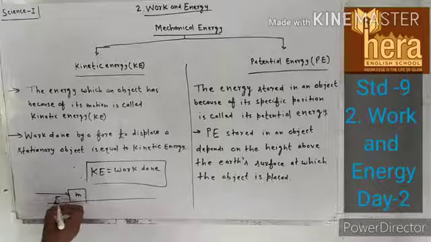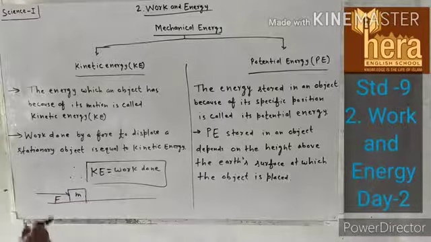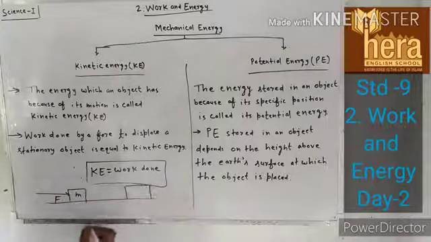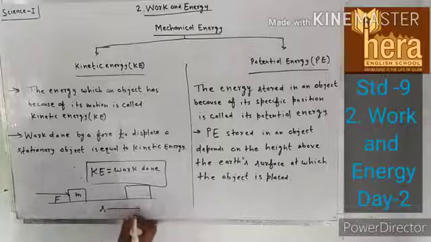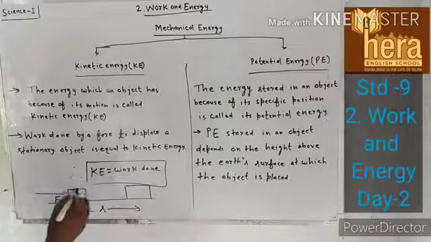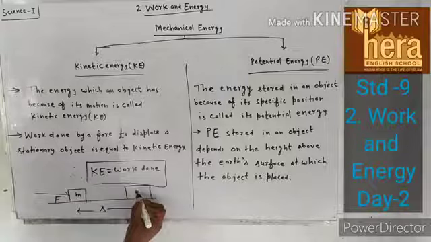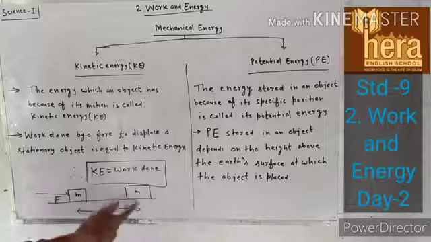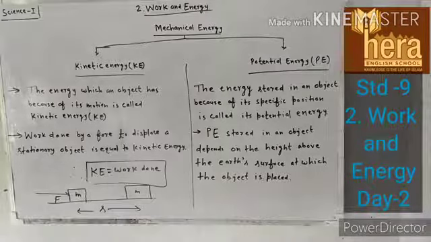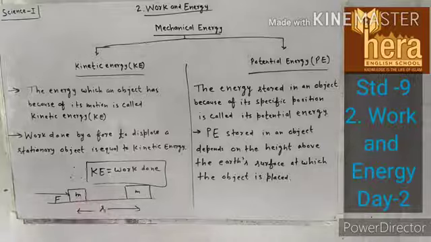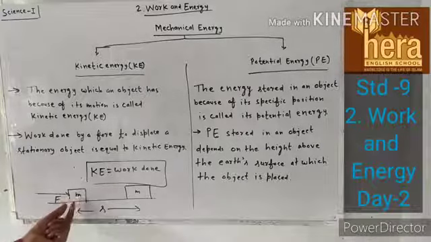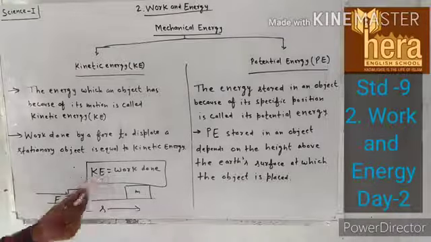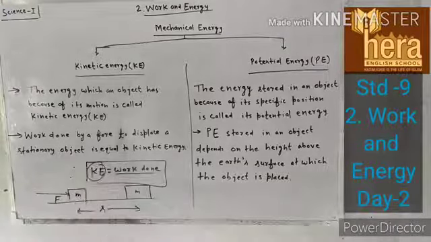If you applied a force F, due to this force, this object displaced a distance s, from point A to point B. In this case, work done by the force to displace a stationary object is equal to kinetic energy. So therefore kinetic energy will be equal to work done, right?